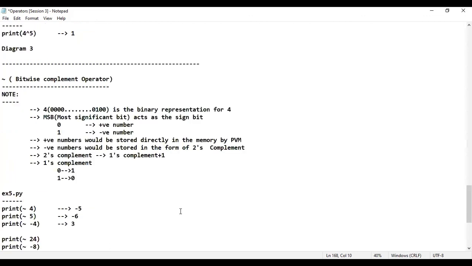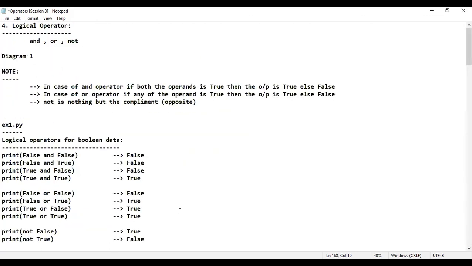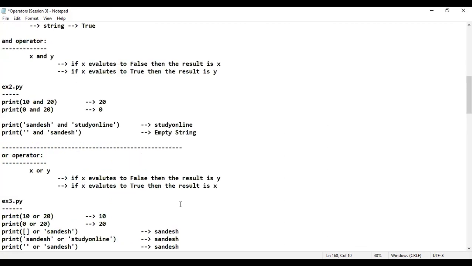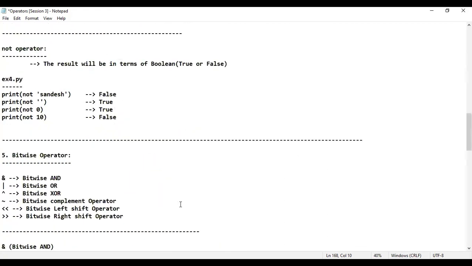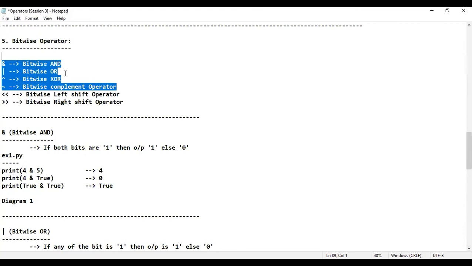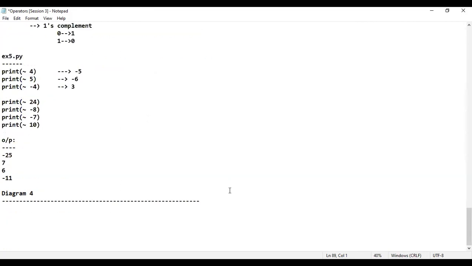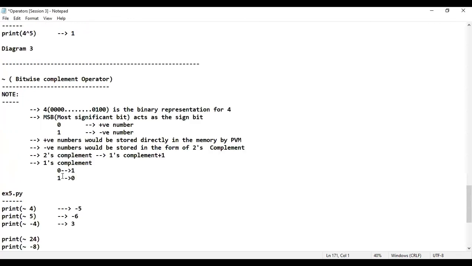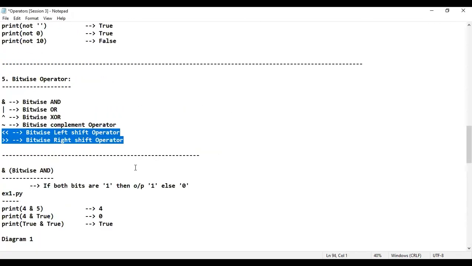Is that clear? Guys, in session number 3, what have I taught? Logical operators: and, or, not. Next, I have started with bitwise operators. When it comes to bitwise operators, 4 operators is what I have explained. Correct? Bitwise and, bitwise or, bitwise XOR, bitwise complement operator. That is very, very important. At last, there are 2 operators. Okay, sir, which are those 2 operators, sir? Which is the next operator? Please do respond. I want you to respond. Don't you think the next operator happens to be the shift operator? Correct? So here, shift operator: bitwise left shift, bitwise right shift.